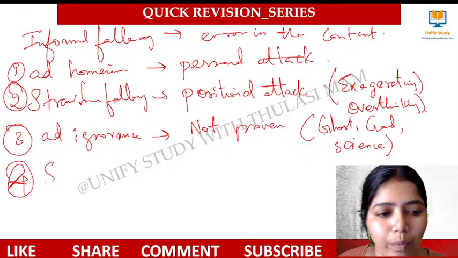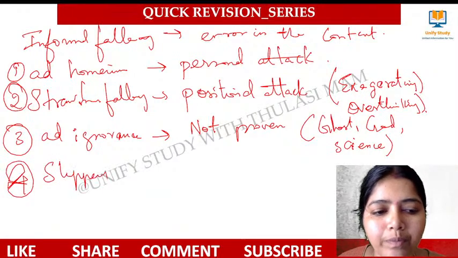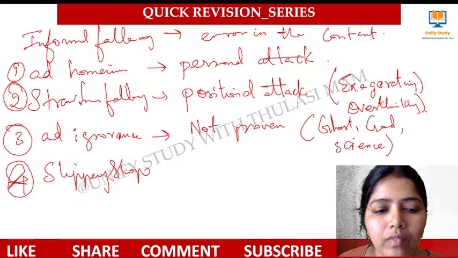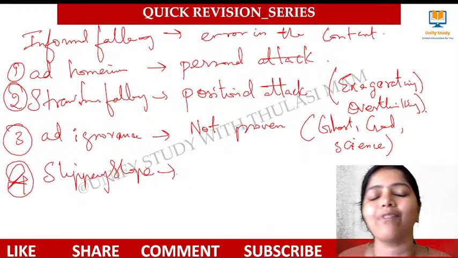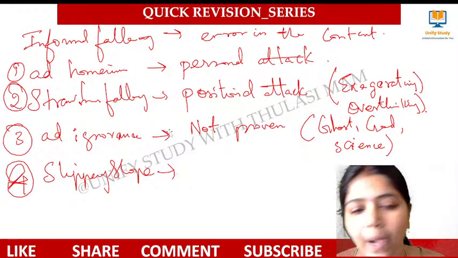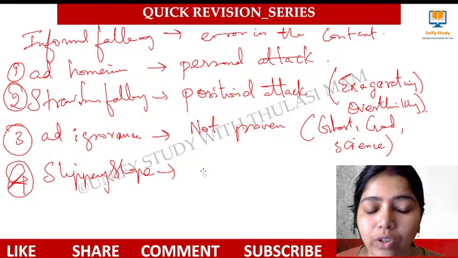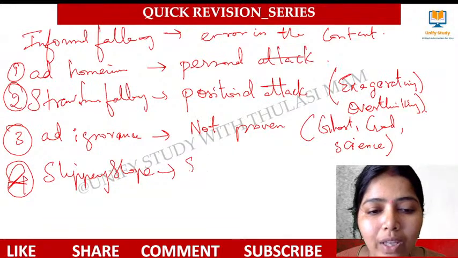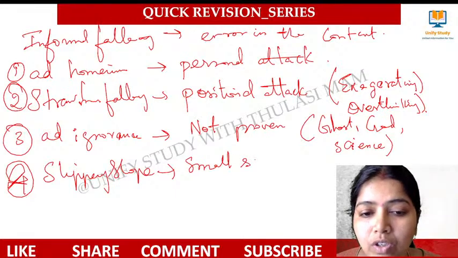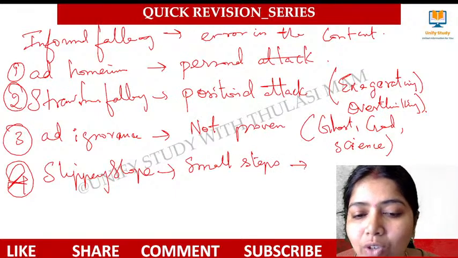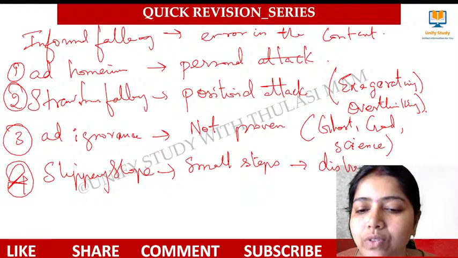It's called slippery slope. What do you mean by slippery slope? With the informal fallacy, I stop. I will take another half an hour, I'll take the Indian logic. Don't worry. Slippery slope: small events will be taken to a disastrous outcome. Small steps taken to disastrous outcomes.